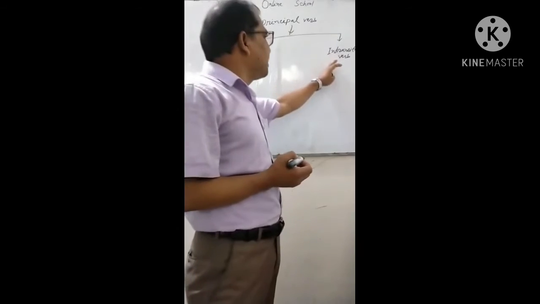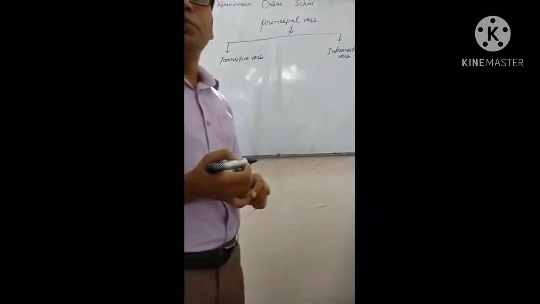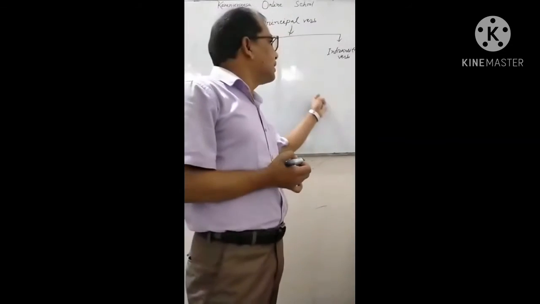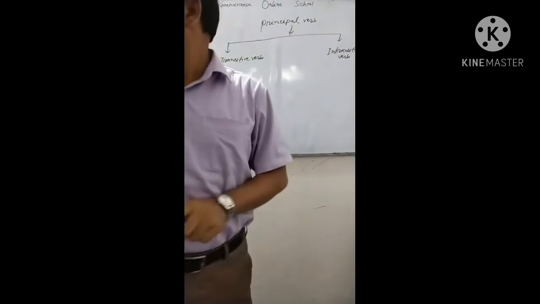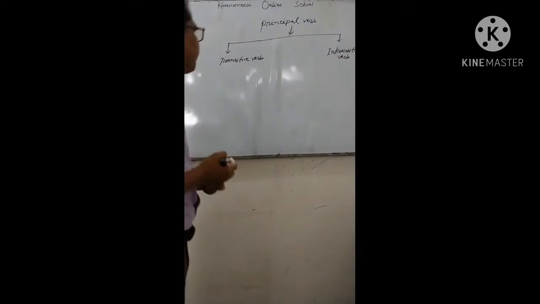I mean, the verb with an object is a transitive verb, and intransitive verb is the verb without an object. Without an object a sentence can be formed, that is called intransitive verb.